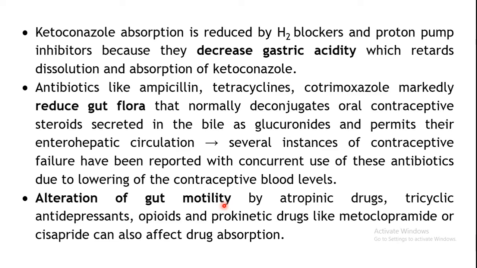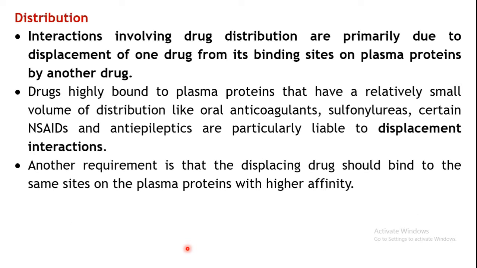Examples of drugs which can alter the GI motility are atropinic drugs, that is anticholinergic drugs, or tricyclic antidepressants, opioids, prokinetic drugs. Certain drugs increase the motility, or certain drugs decrease the motility also, thereby they can alter the drug absorption.